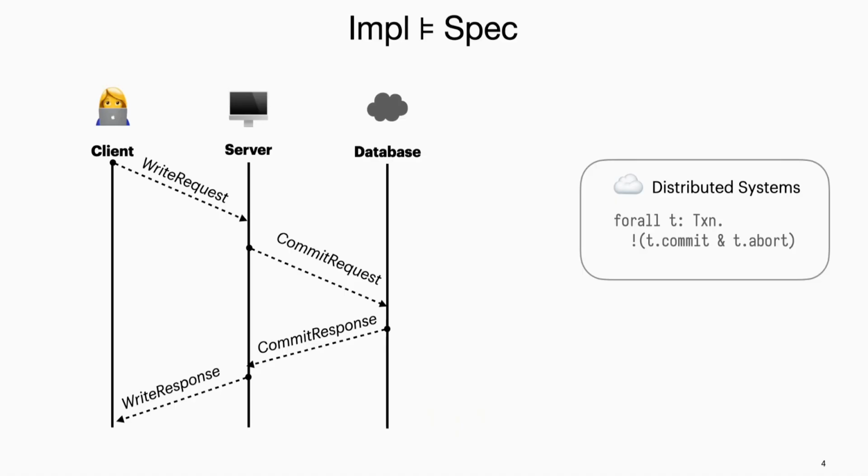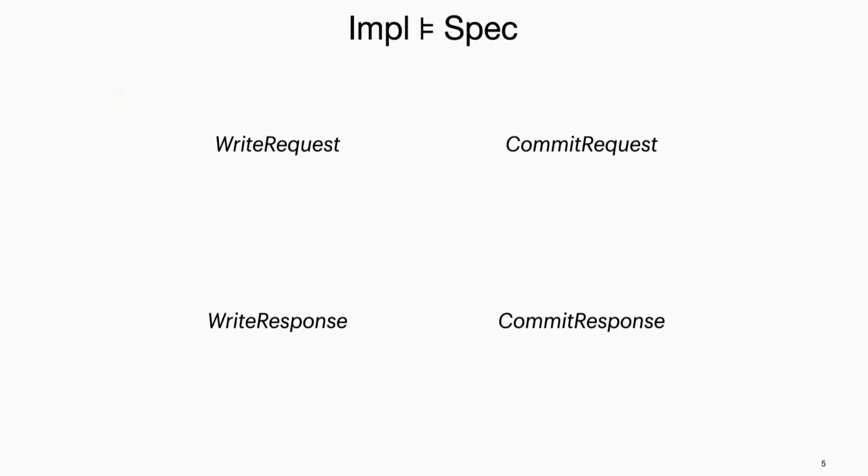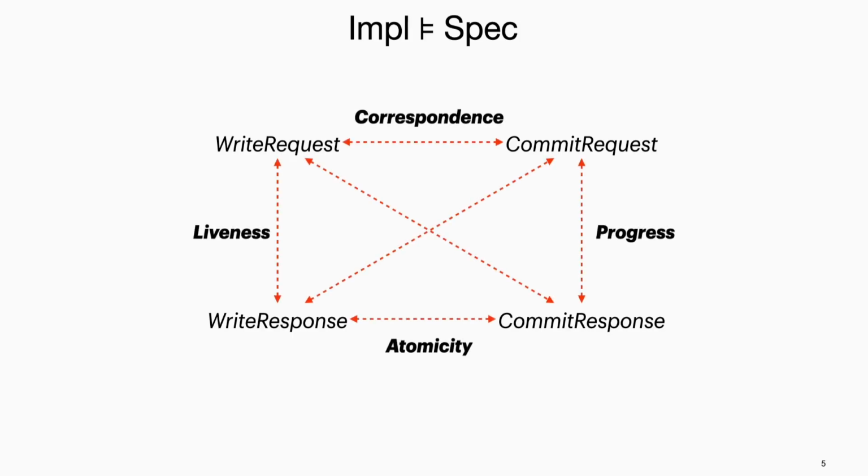This is especially difficult and time-consuming in the domain of distributed systems, where developers have to think about the specifications with the presence of asynchronous communications and potential failures. For instance, consider a simple client-server database protocol with these four types of message exchanges. Under this model, the developers need to think of specifications that may involve these messages, and each pair of them can capture certain correctness conditions, such as atomicity and liveness. And this soon becomes very burdensome and intractable with more types of messages in the protocol.